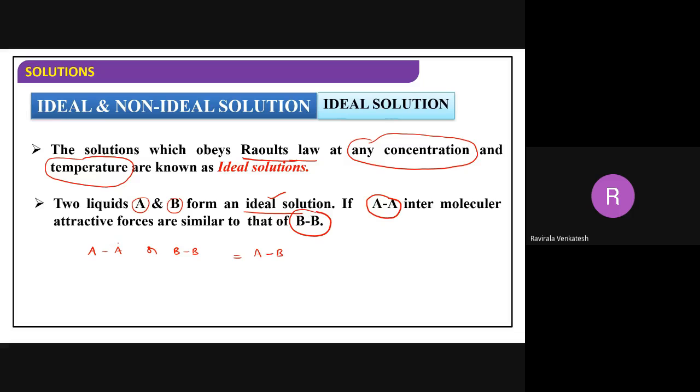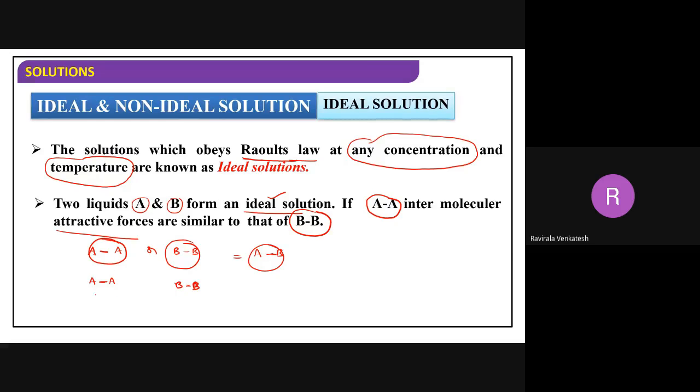That means whatever attractive forces are present between A and A, and between B and B, are equal to those between A and B. For example, two twins: A and A are twins, and B and B are also twins. These two belong to the same home and these two belong to the same home.